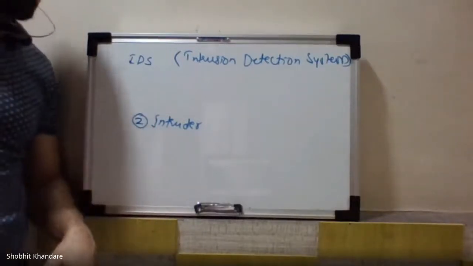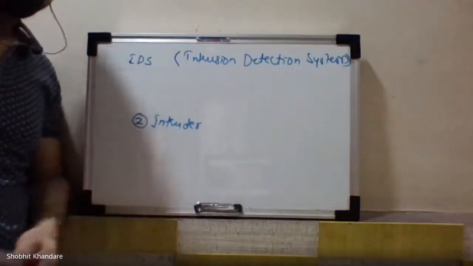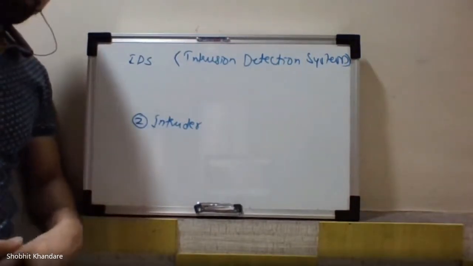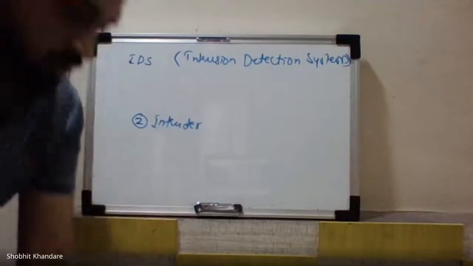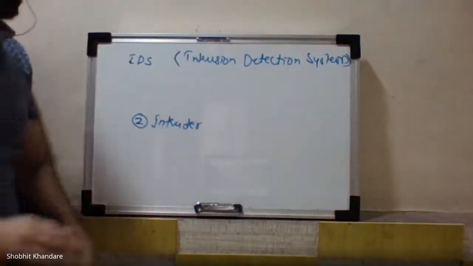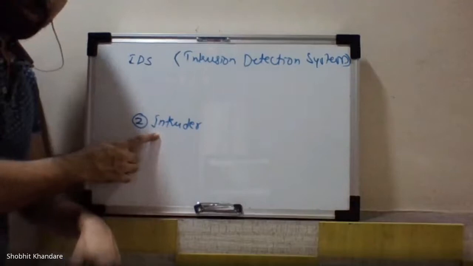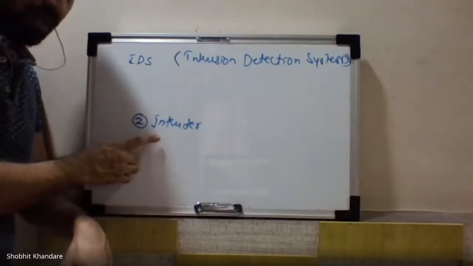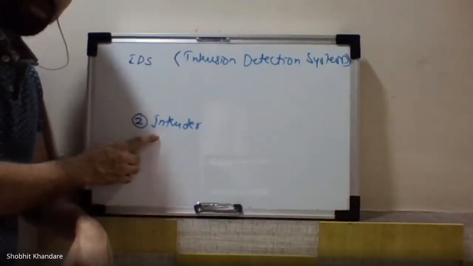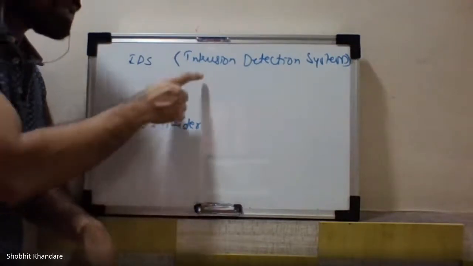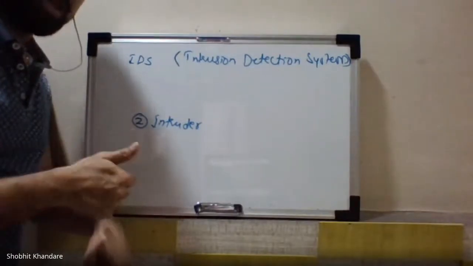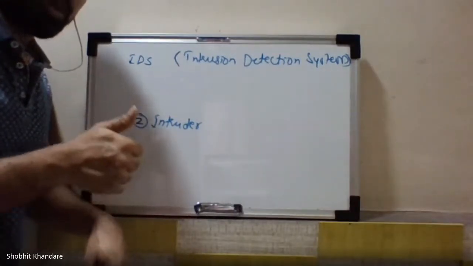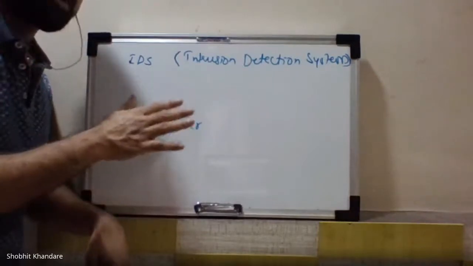We will be seeing what this intruder is and how this intruder plays an important role in making your system vulnerable to attack, where your data is not secured in the network. Before that we should know the different types of intruder, and how the intruder can be prevented by using the intrusion detection system. The intruder should be monitored and detected, and then we can stop this intruder.